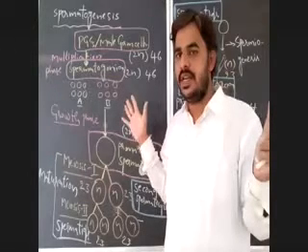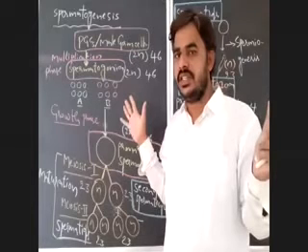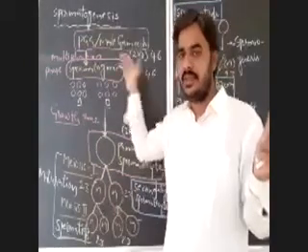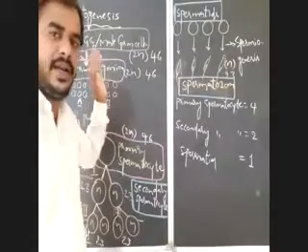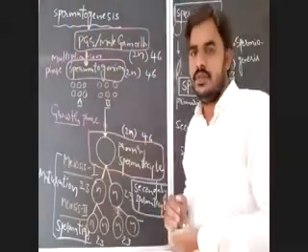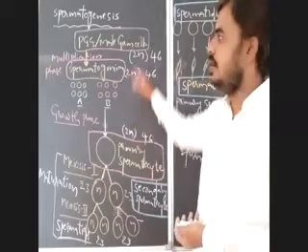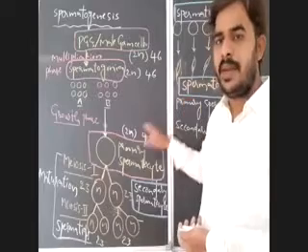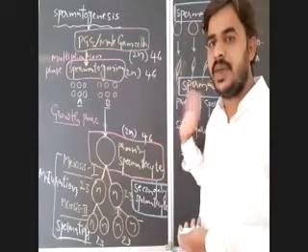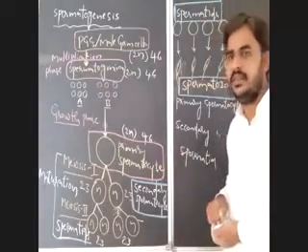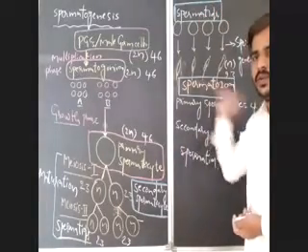There are 6 stages: primordial germ cells, spermatogonia, primary spermatocyte, secondary spermatocyte, spermatid, and spermatozoa. So the diploid stages here are primordial germ cells, male germ cells, spermatogonia, and primary spermatocyte. And the haploid stages here are secondary spermatocyte, spermatid, and spermatozoa.